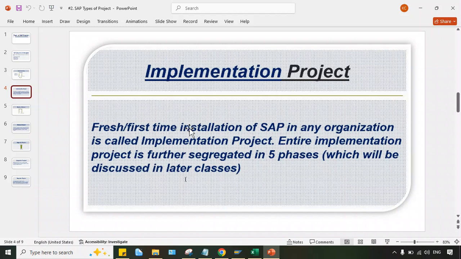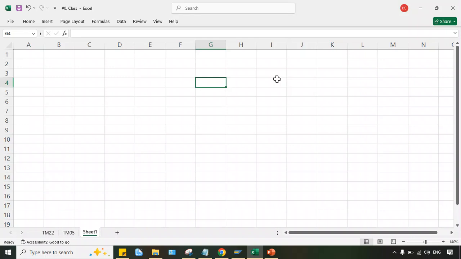That is the reason generally whenever SAP related openings are there, people prefer someone who has knowledge of implementation projects. They will get more preference. People are demanding that the candidate must have knowledge of implementation project, and that's the reason in my entire tutorial I'll focus on implementation, because implementation means what will happen, guys? 100%, A to Z, 100% configurations you have to do.